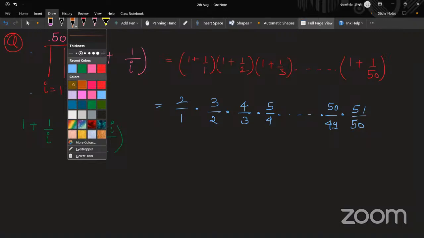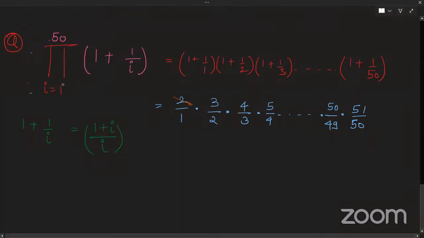As you can see clearly, the 2 from the first term cancels out the 2 from the second term. The 2 is in the numerator of the first term, and it is cancelling out the 2 from the denominator of the second term. The same thing is happening with 3, and the same goes with 4. So can I say my 49 will also get cancelled out from the previous term?